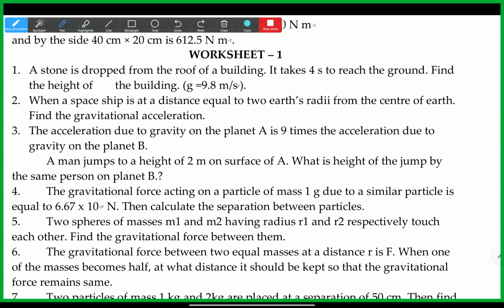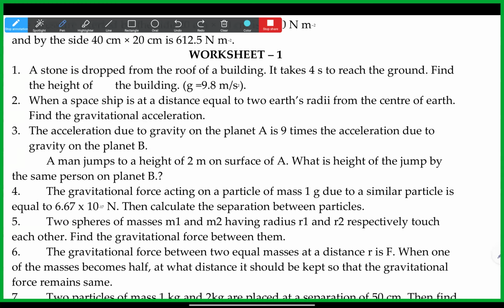Which equation can we use to find this, Pranami? F is equal to G m1 m2 by r square. Suppose if we use that, then we don't have small g in there, right? Yes, Pranami. Later we got one equation by equating mg is equal to G m1 m2 by r square.